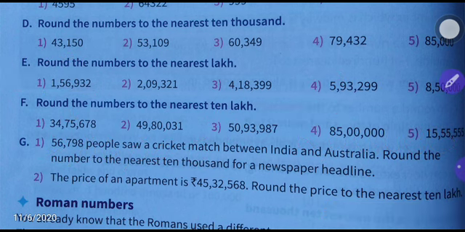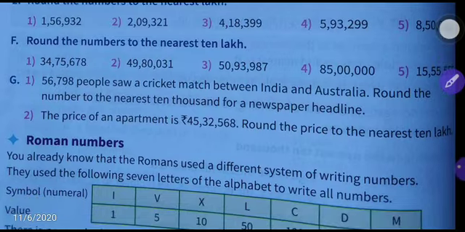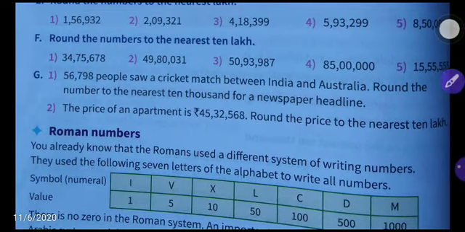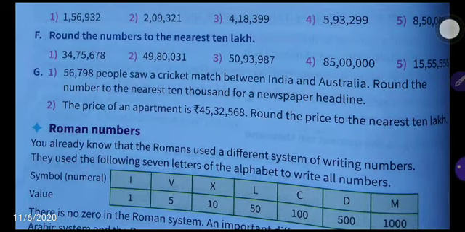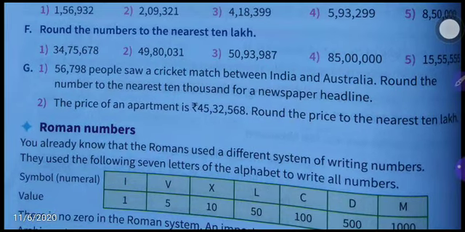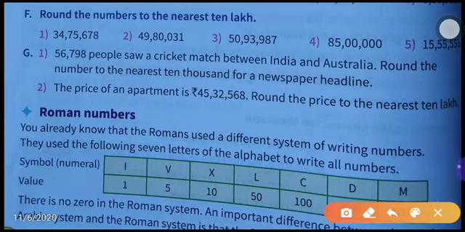After that, the F number. What is given, you see, F number: round the numbers to the nearest 10 lakh place. While you round off to the nearest 10 lakhs place, which place do we have to see? The lakhs place. If the digit in the lakhs place is 5 or more than 5, then we have to move to the next 10 lakh. And if the digit in the lakhs place is 1, 2, 3 or 4, then we have to move to the previous nearest 10 lakhs place.